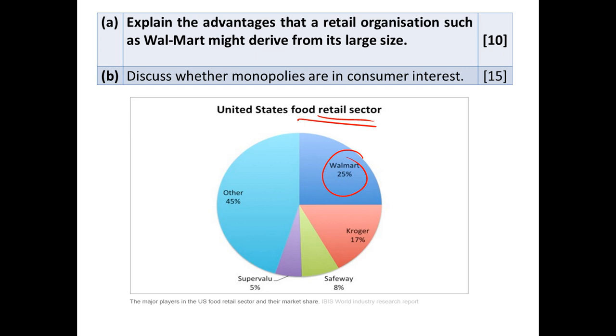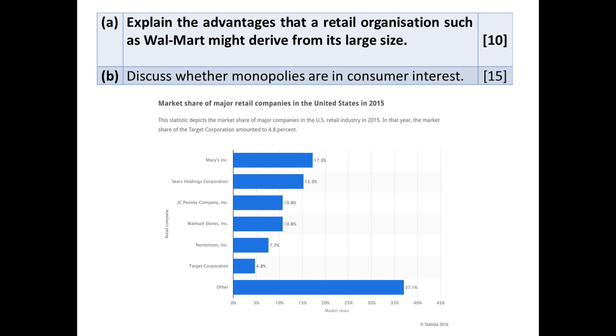Further information about Walmart and its market size: you can see the market share of major companies in the US retail industry in 2015. A significant 10.8%. So it holds quite a significant stronghold on the US retail industry.